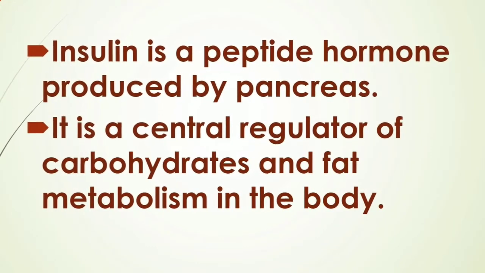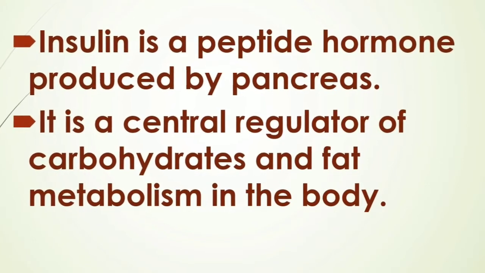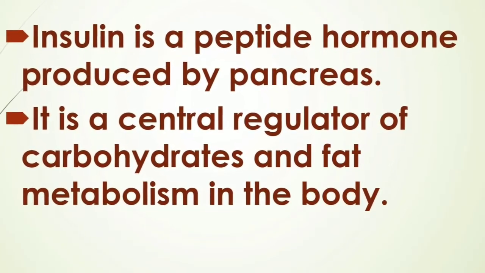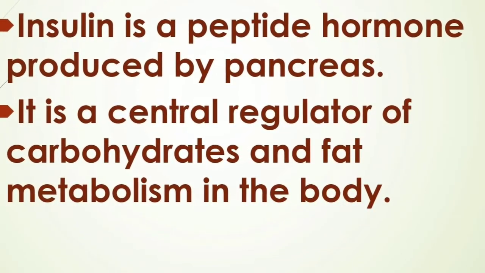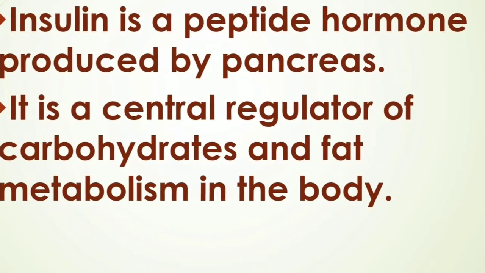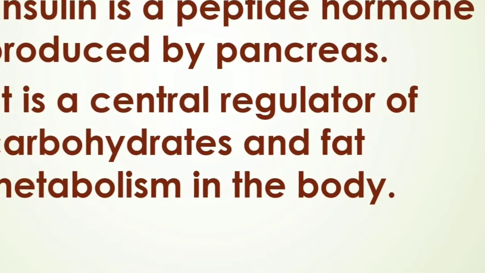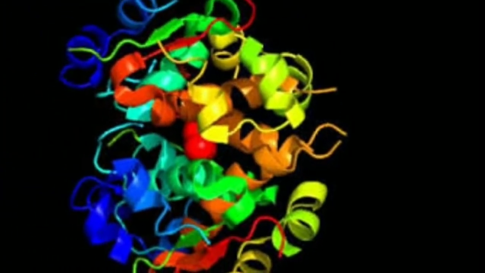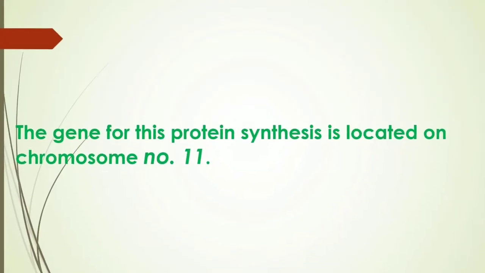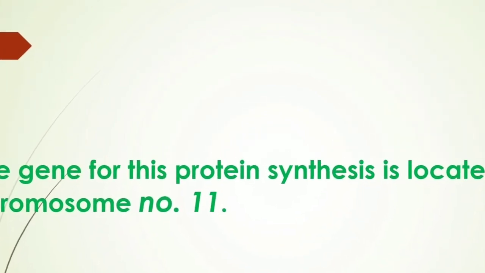So, how is this hormone helpful to the sugar patient? In their body, the amount of glucose is very high compared to the insulin level, and at that time the diabetic patient needs insulin to regulate the blood glucose level. In humans, the insulin gene is located on chromosome number 11.